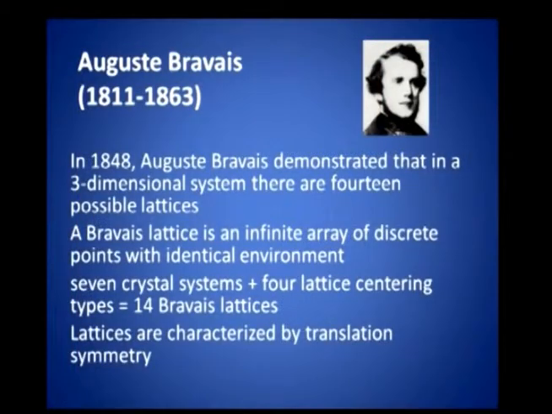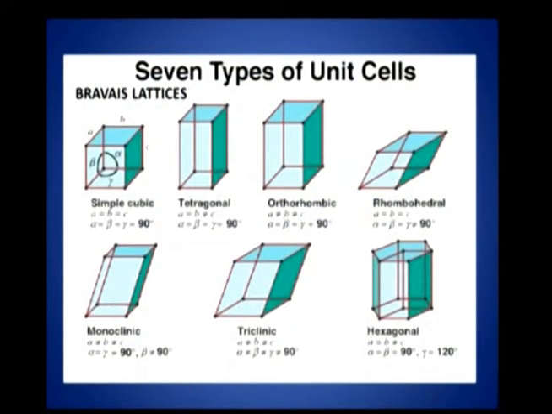So, in 1848 Bravais demonstrated that in a 3-dimensional system there are only 14 possible lattices. A Bravais lattice is an infinite array of discrete points with identical environment, and these 14 lattices come under 7 crystal systems.